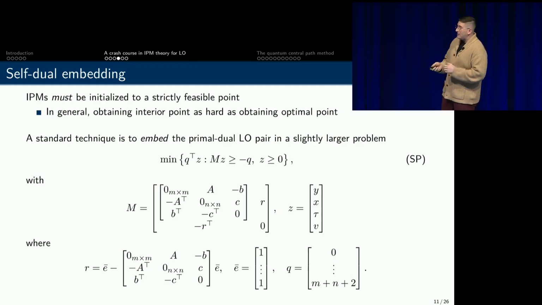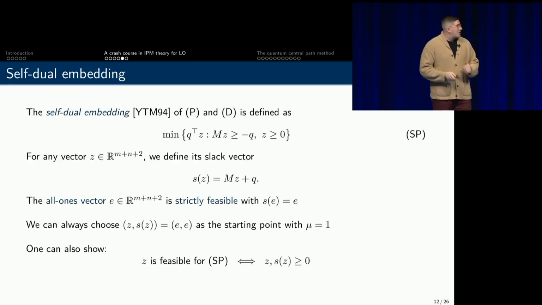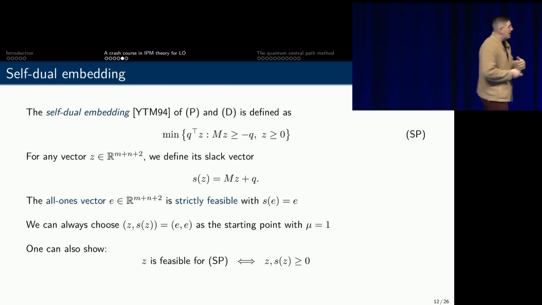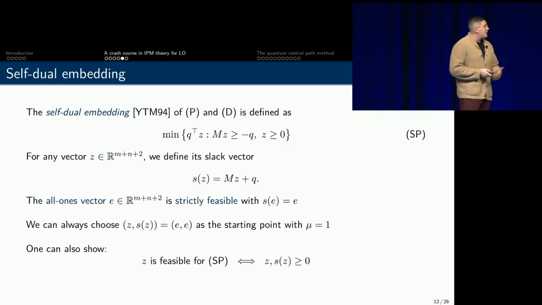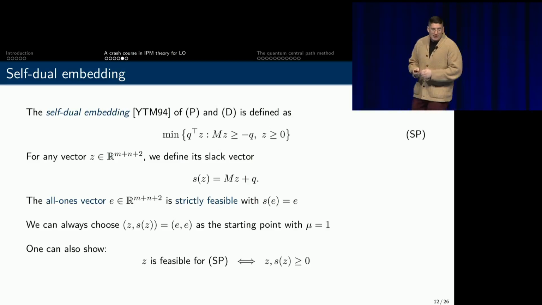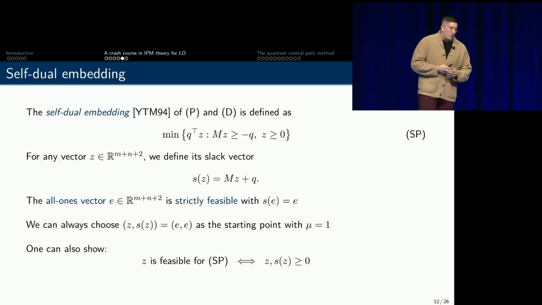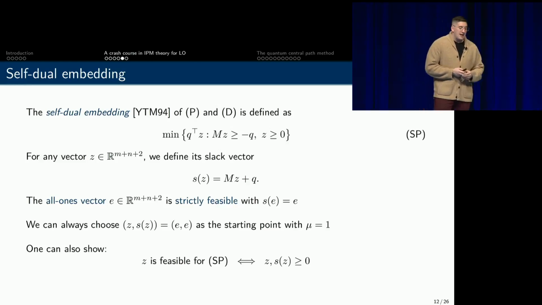So I've given the actual formulation for the self-dual model here. And the reason why we say it's self-dual is because if you tried to actually go ahead and derive the dual of this problem, you're going to get back exactly the primal problem, because this matrix M that I defined in the previous slide is skew-symmetric. So if I define my slack variable associated to any primal solution Z, this Mz plus q quantity, then what you can show is that the all ones vector is strictly feasible for this self-dual problem, and its associated slack is the all ones vector as well.